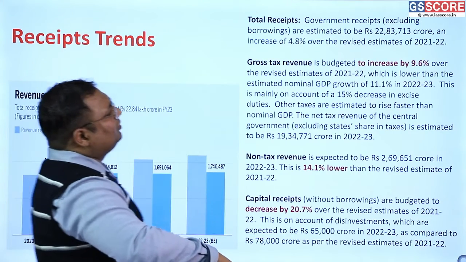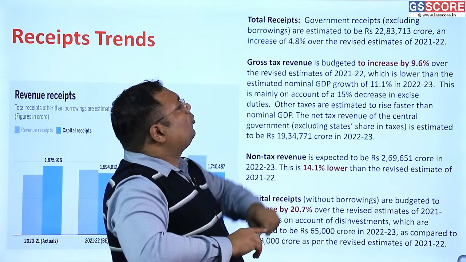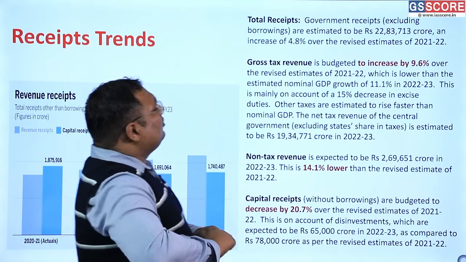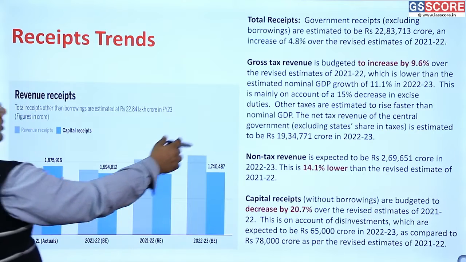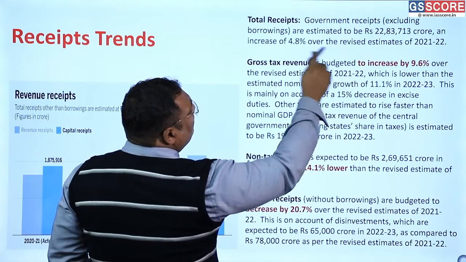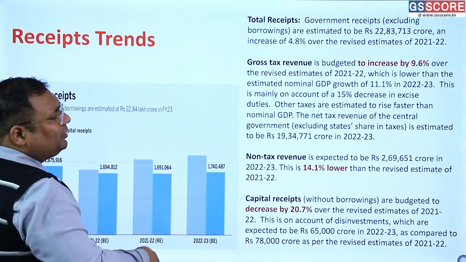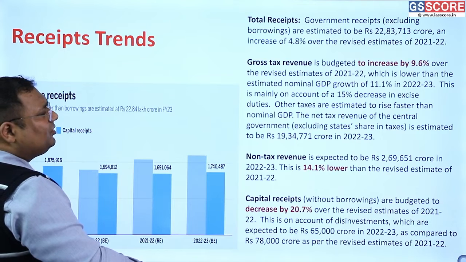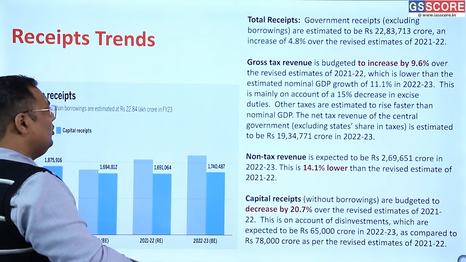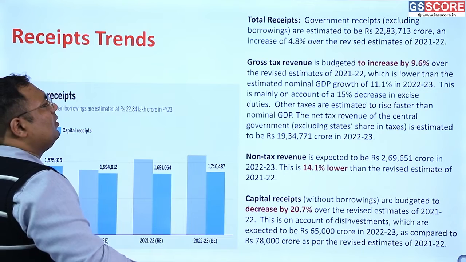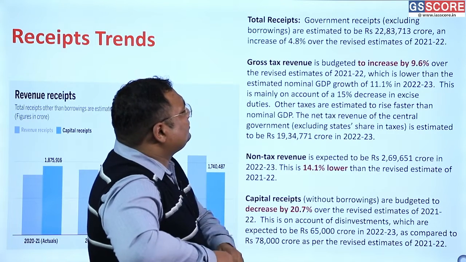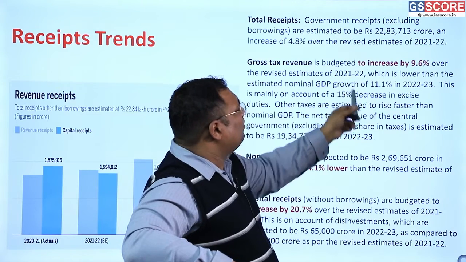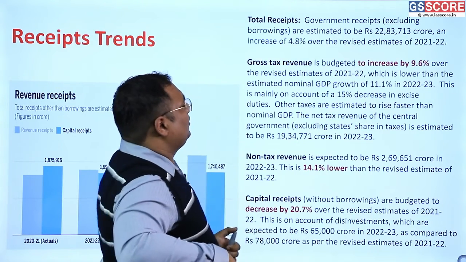So total receipts, there is an increase of 4.8% in our receipts. And the tax revenue, this year we expect it to increase by 9. The ongoing year, we expect that by the end of year, the revenues are more than 9.6% from 2021-22. Meanwhile, the GDP growth, it is all nominal numbers here, is around 11%.